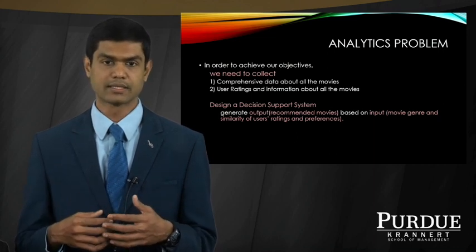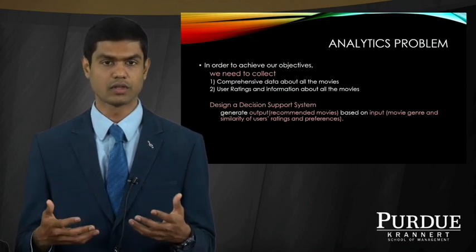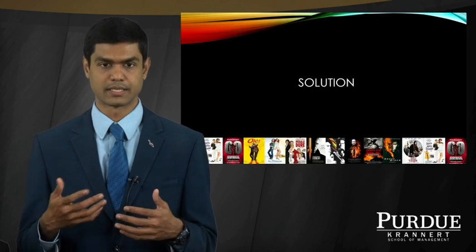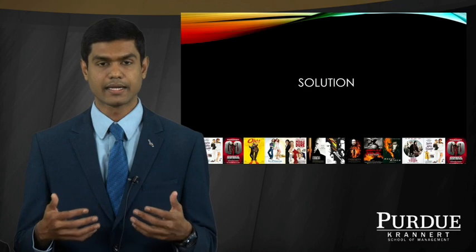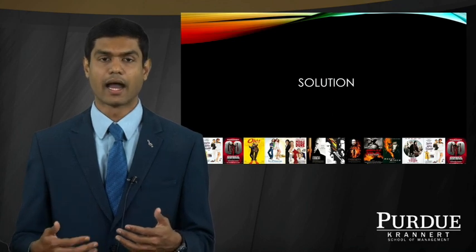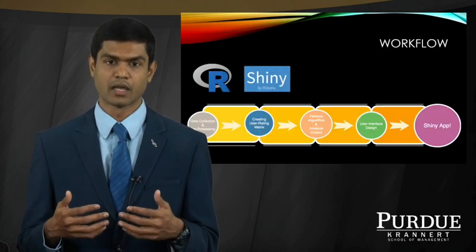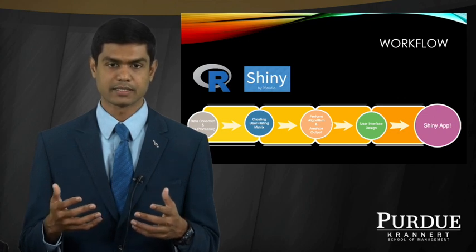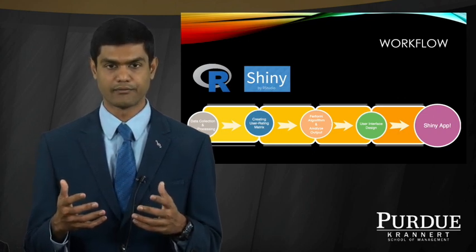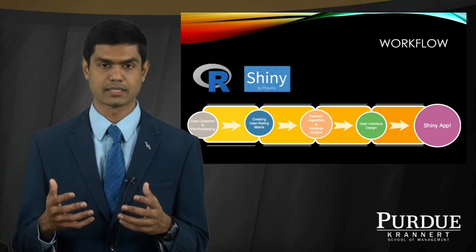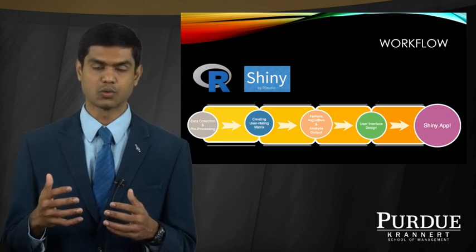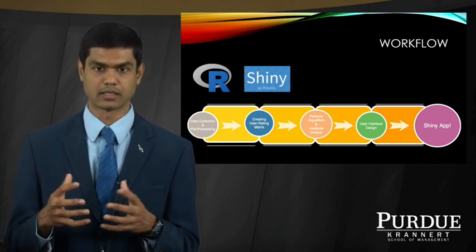Moving on, let us see how to solve this step by step. The first step would be collecting data and pre-processing it, and the second step would be creating a user rating matrix, whereby we look at various users as well as their ratings and try to identify the patterns.